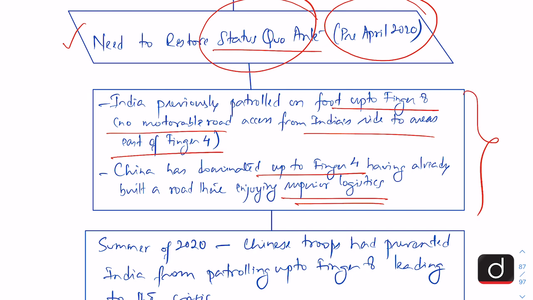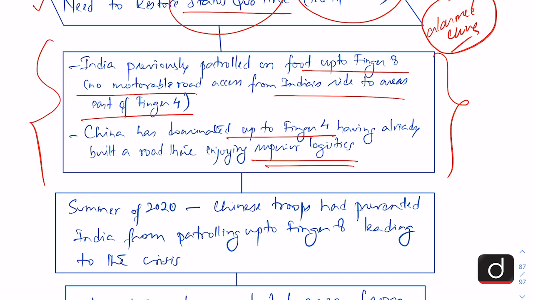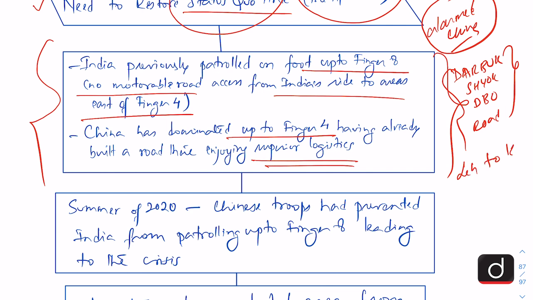And this India has been trying to change by building infrastructure on its side of the border, which has actually alarmed China. And in this context, we should remember the Darbuk-Shyok-Daulat Beg Oldie Road built by India, which connects Leh to Karakoram Pass.